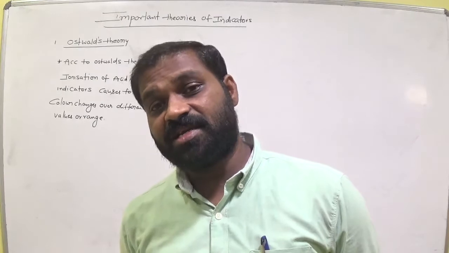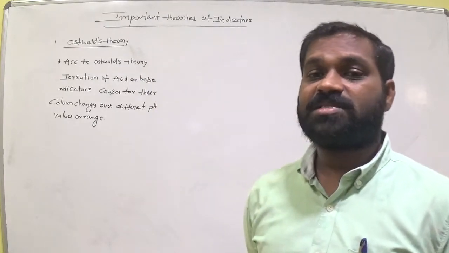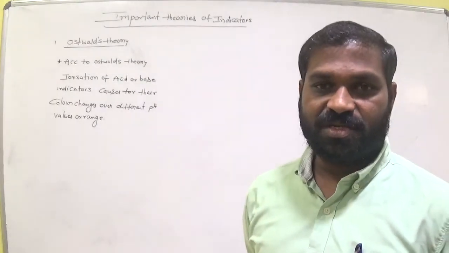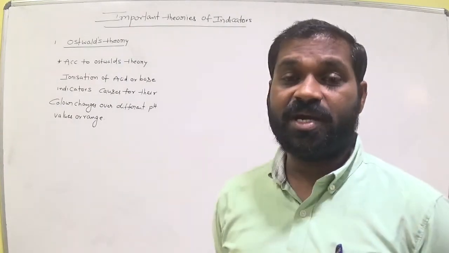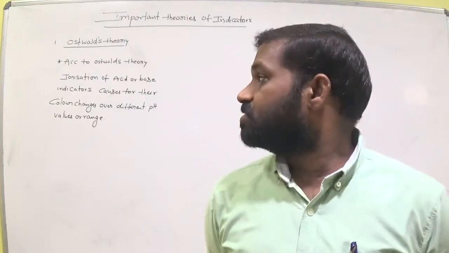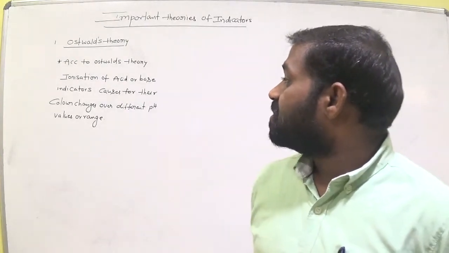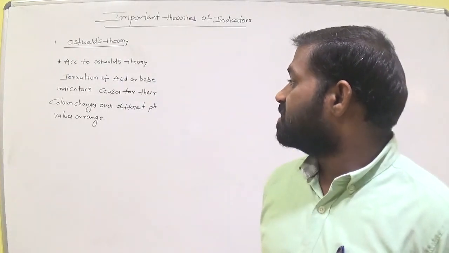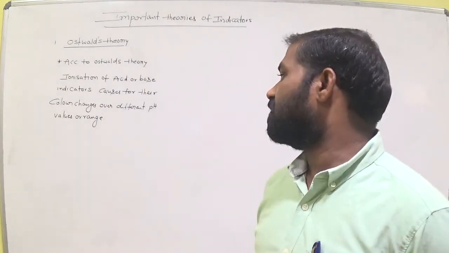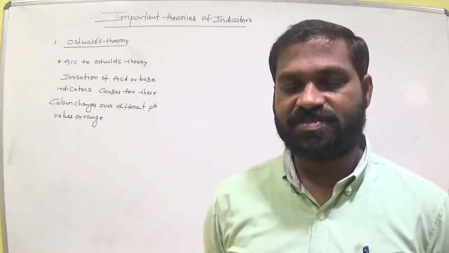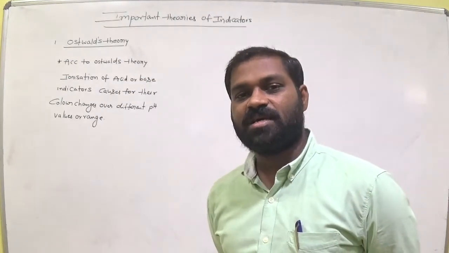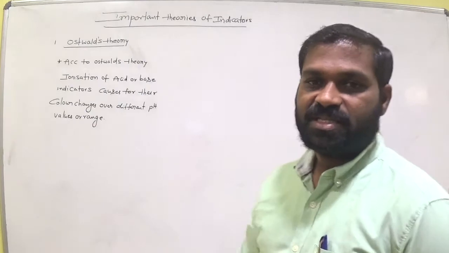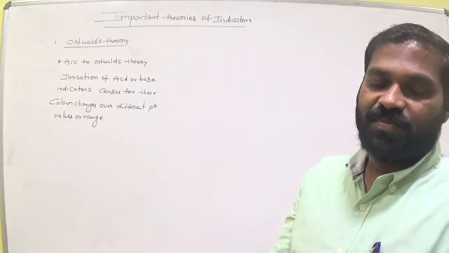That ionization is the cause for the colors of the indicators in the solution. Is that clear? So this is the first important point in Ostwald's theory. Ionization is the important phenomenon for indicators to show colors, and they change their colors at different pH ranges.